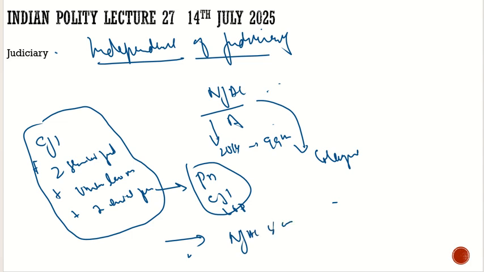Why is it unconstitutional? Because the executive is playing a part in the appointment of the judges, and it was very much evident. For example, for any person to be a judge, if two or more members vote against that person, then he cannot be a judge. If, for example, the two eminent members and the Union Law Minister vote against that person, then he cannot be a judge. So when this went to the Supreme Court, the Supreme Court established that the concurrence and primacy of the Chief Justice of India in judicial appointment is the basic structure. So this amendment was made unconstitutional.